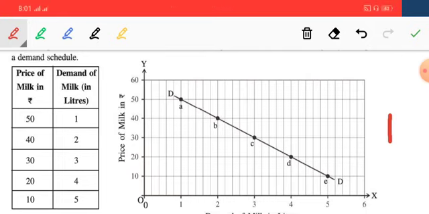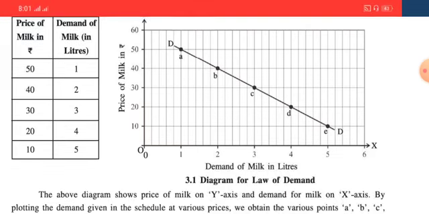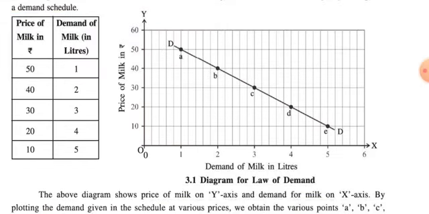But only the law of demand is an exception to this relationship: the price, that is the independent data, is shown on the y-axis, while the demand, which is dependent data, is shown on the x-axis.